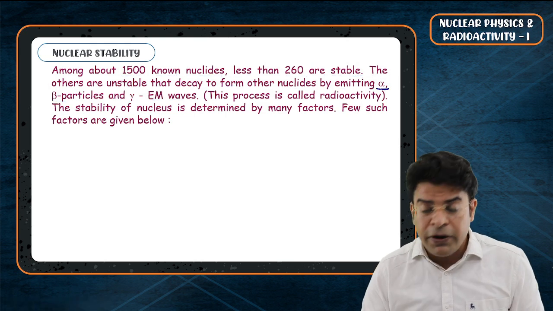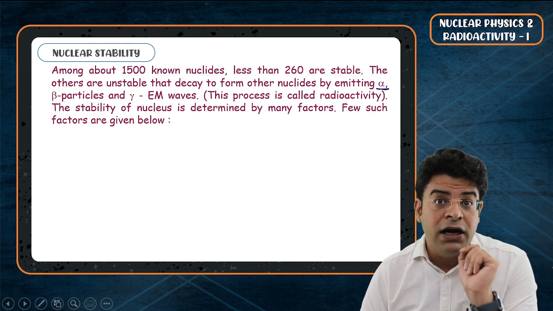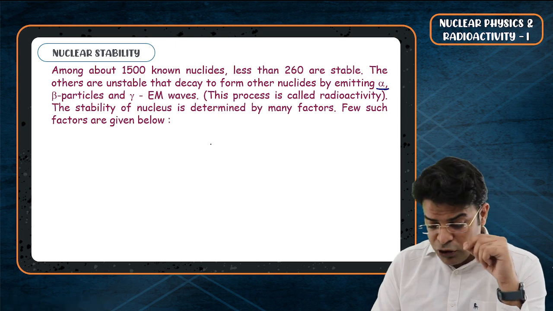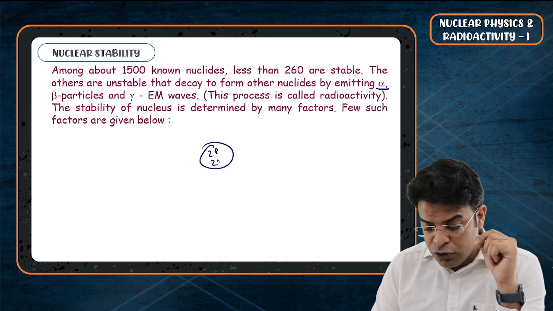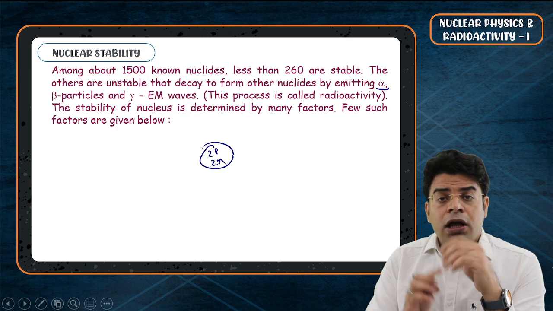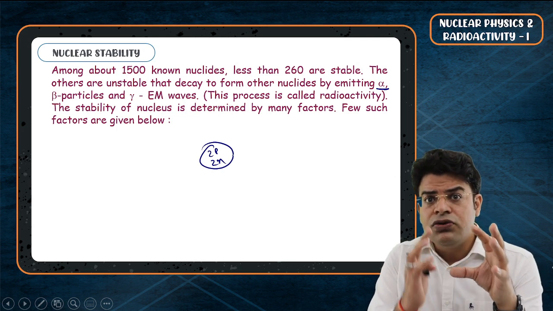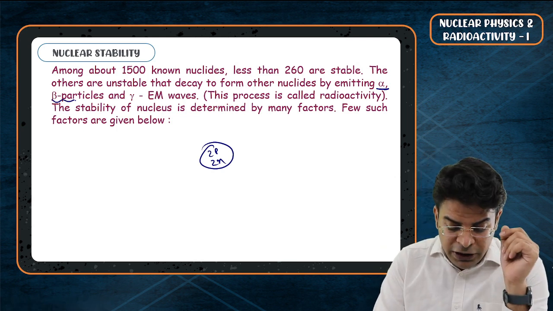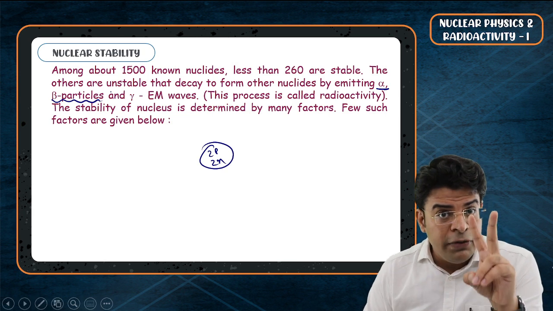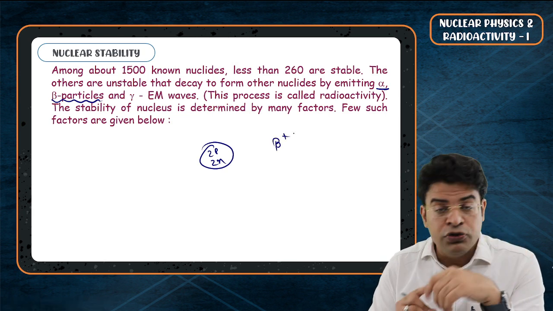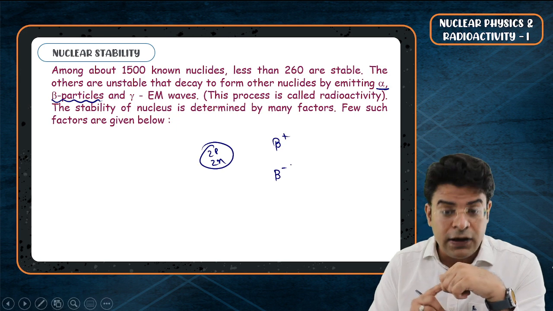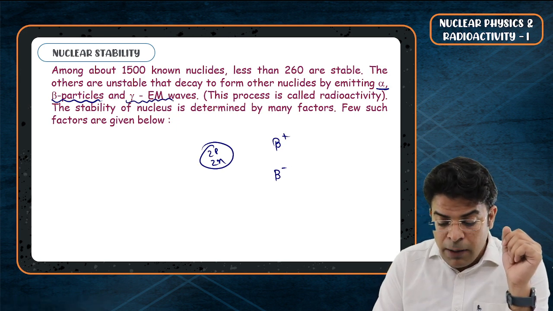What are alpha particles? Alpha particles are nothing but helium nuclei. Helium nuclei means a collection of 2 protons and 2 neutrons. Or unstable nuclei convert into stable nuclei after giving out beta particles. There are 2 types of beta particles. There is beta plus, which is a positron, and there is beta minus, that is an electron. Or they give out gamma waves.